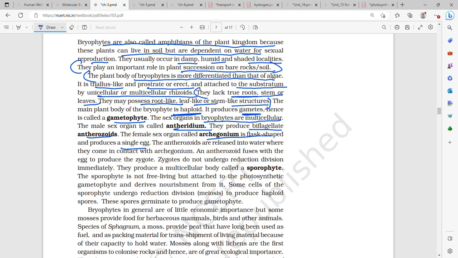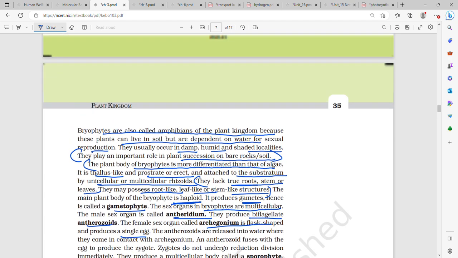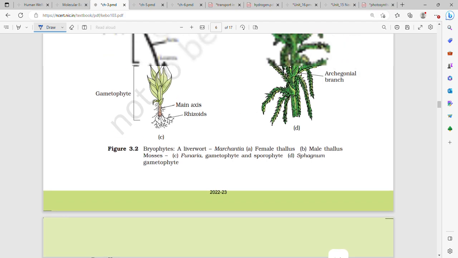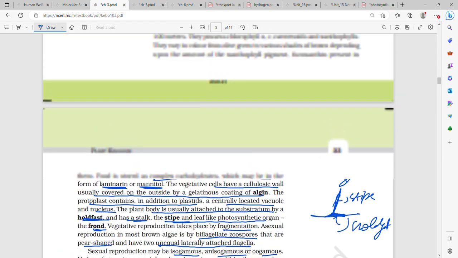Then the main plant body of bryophyte is haploid. The main plant body of algae as well as bryophyte is haploid, whereas for pteridophyte, gymnosperm and angiosperm, it is diploid. So let's write it down.